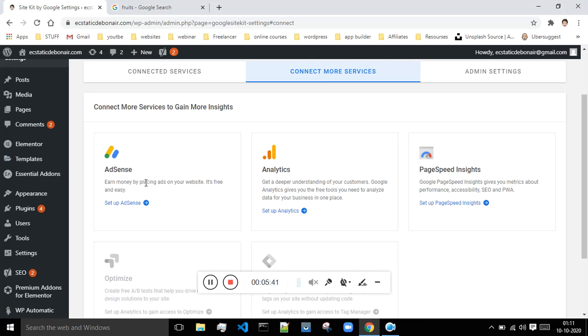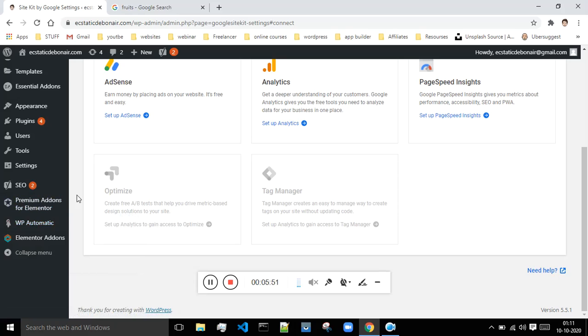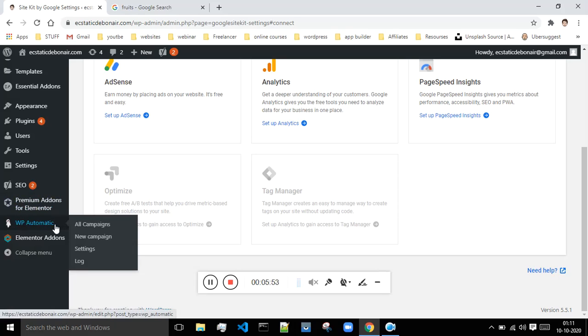So what you can do is make use of the WP Automatic plugin in order to throw some posts on your website. Okay, so this will at least give you some posts. It basically throws a post on your website automatically. So just go and view the tutorials about WP Automatic, how things are working over here.